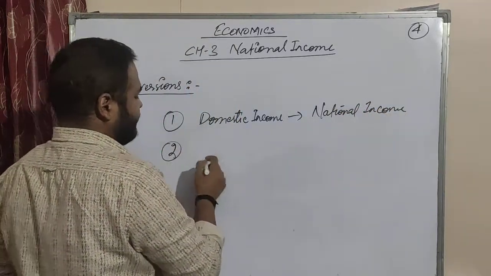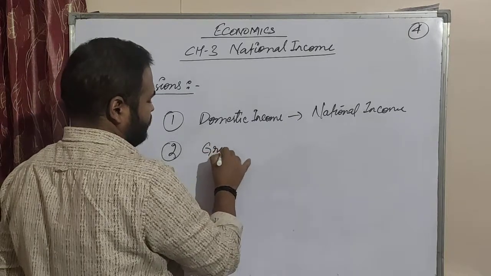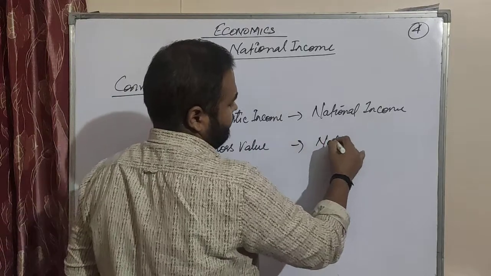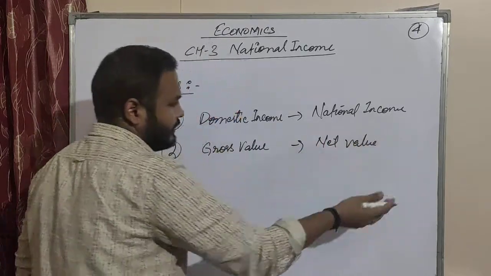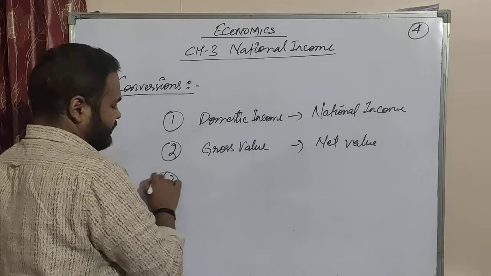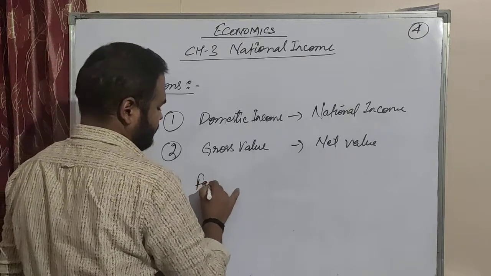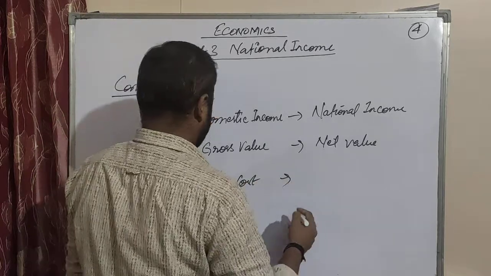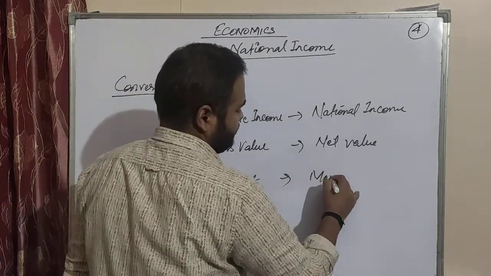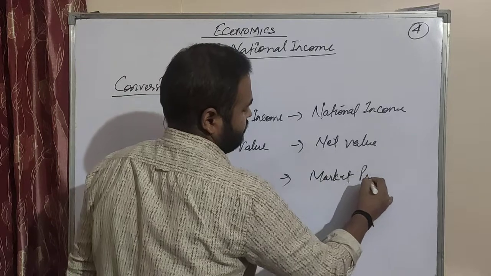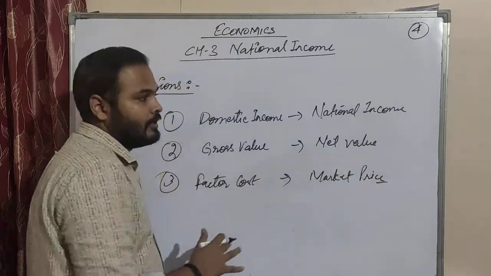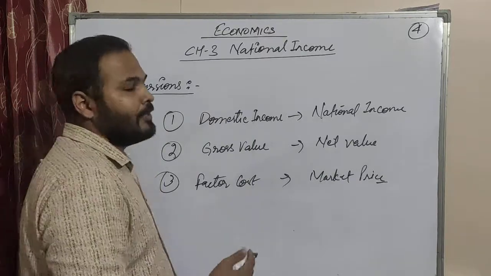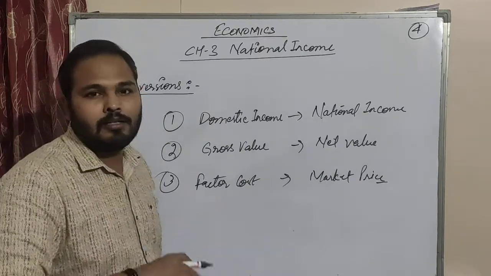Then second we did about gross value to net value, or gross income to net income. Then third we did about factor cost and market price. So we are seeing again these topics. If any confusion is there, that will be removed in this class only.